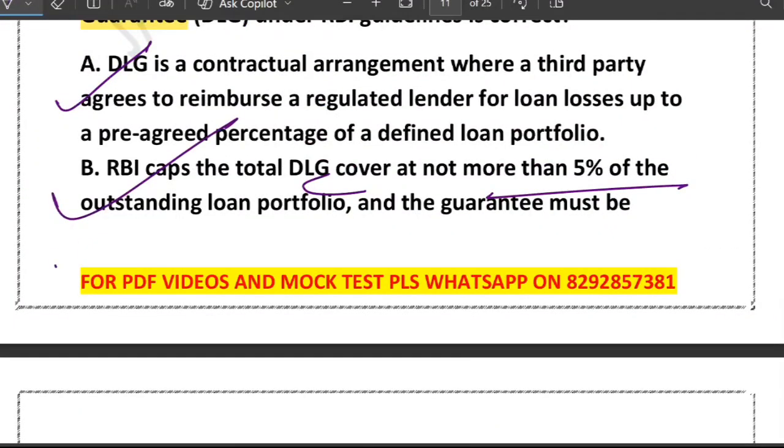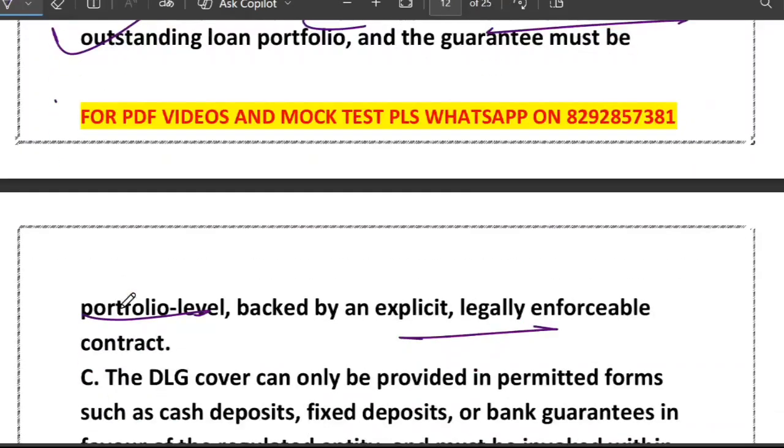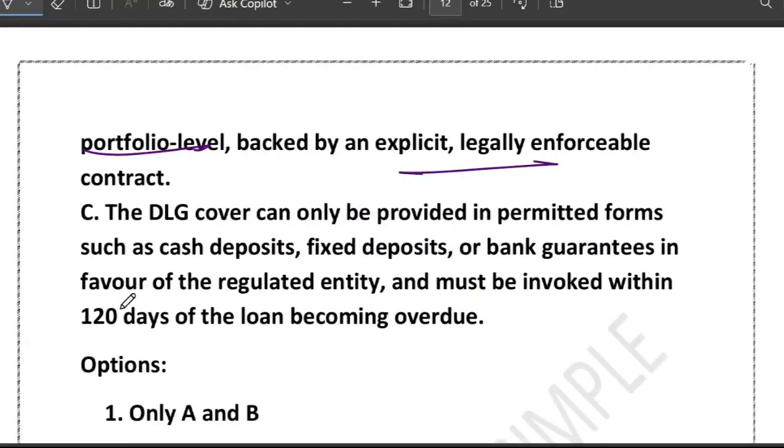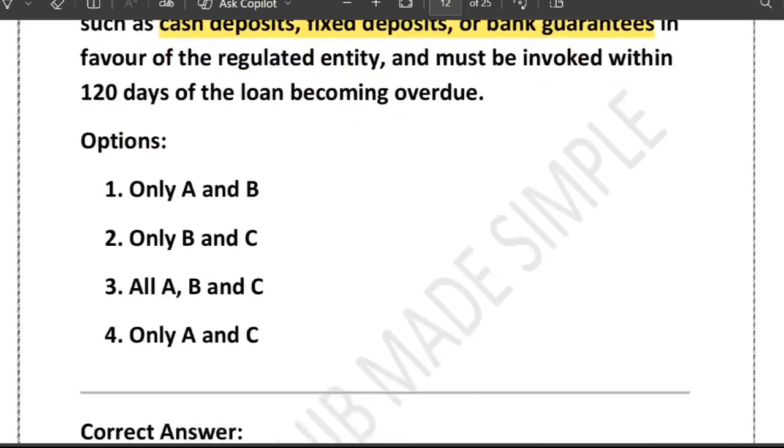What about option C? Permitted form and timeline. DLG can only be given as cash deposit, fixed deposit or bank guarantee in favor of the regulated entity. Suppose a loan gets overdue, the guarantee must be invoked within 120 days. Once used, the amount cannot be reinstated. So options A, B and C are all correct.